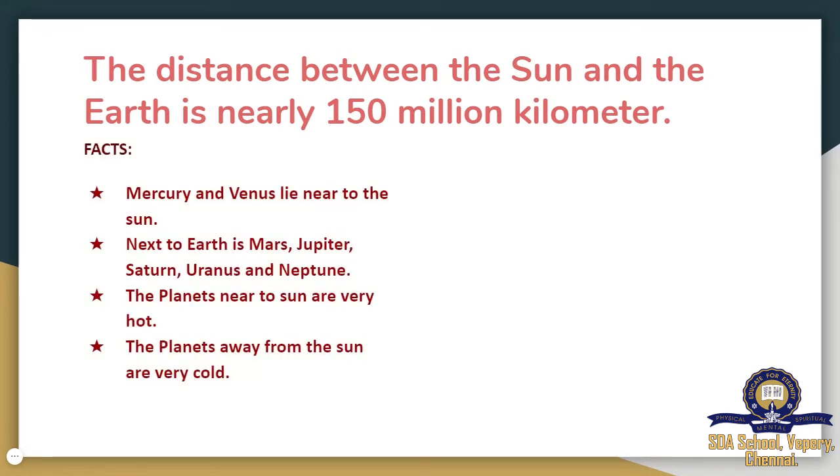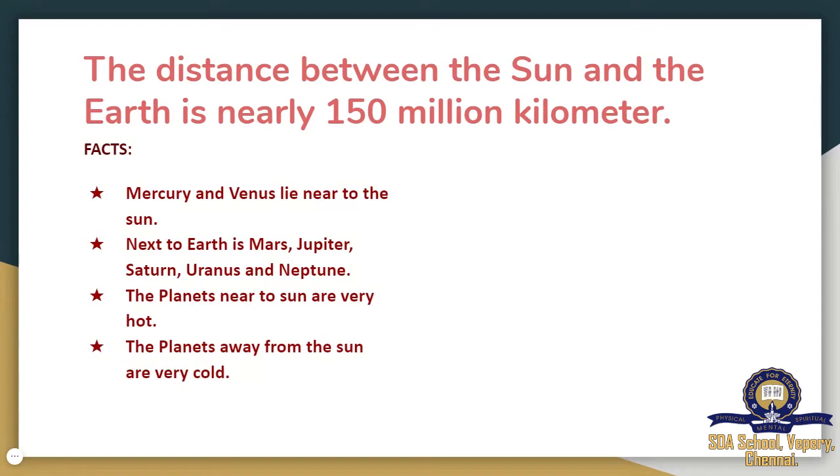Next we'll read a few other facts. The first one is Mercury and Venus lie near to the sun. So the first two planets are Mercury and Venus, which are very close to the sun. Next to Earth are Mars, Jupiter, Saturn, Uranus and Neptune. Earth is the third planet, and the next planet is Mars, then Jupiter, Saturn, Uranus and Neptune.